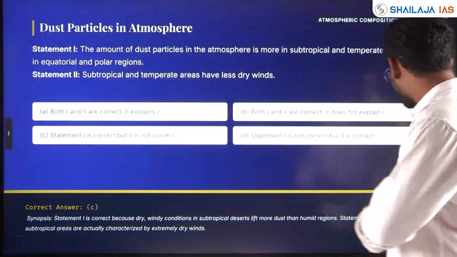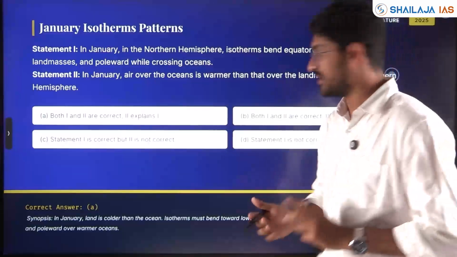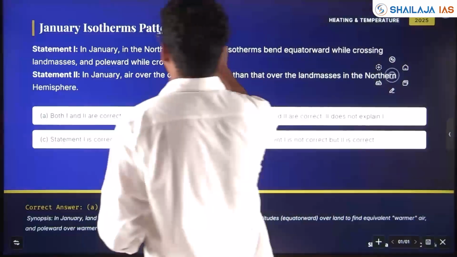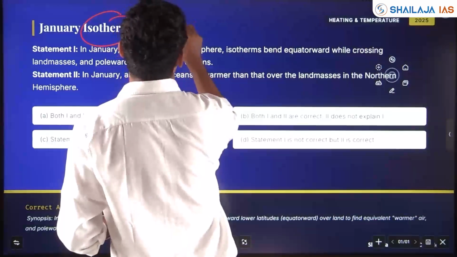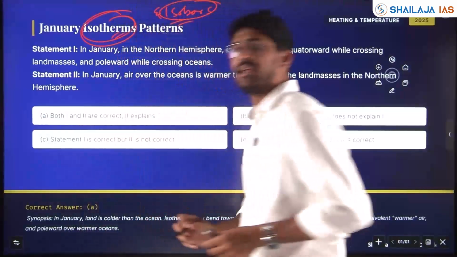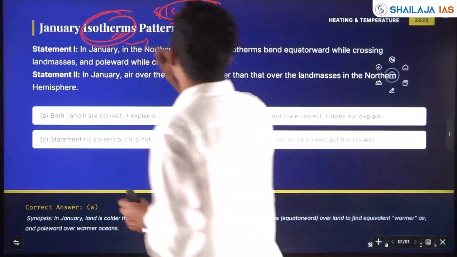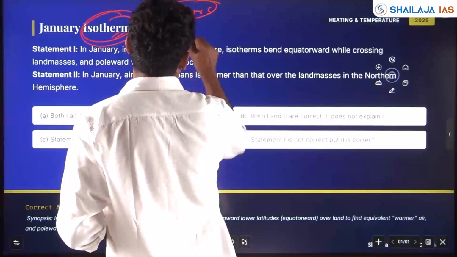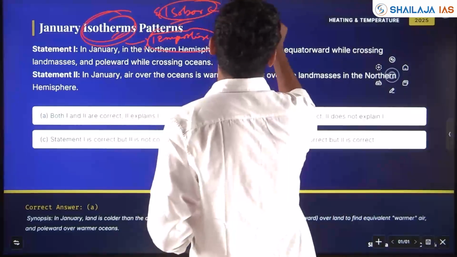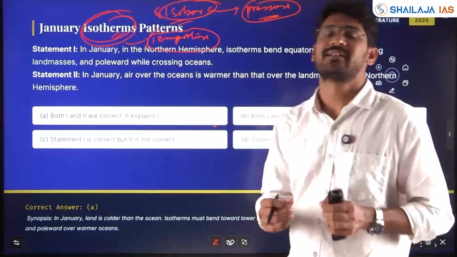The next important concept or theme is with respect to heating and temperature variation. So we have isotherms and isobars. These are the graphs linking the areas which have equal values. Isotherms are with respect to temperature, areas in the world which have equal temperature. Isobars are with respect to equal pressure, areas around the world which have similar characteristics of pressure.